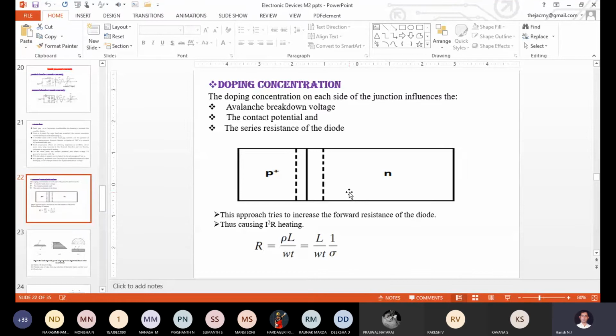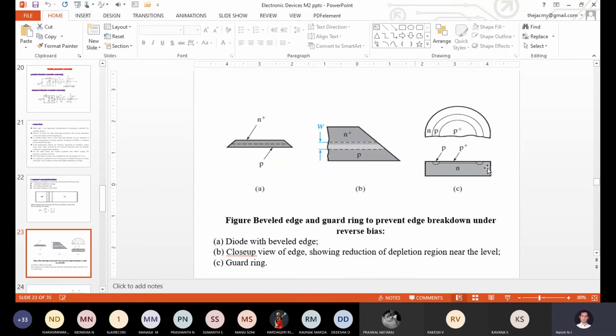Okay, so these are the disadvantages once again. For avoiding the punch through effect of the P plus N junction diode, one more concept is there. We need to insert new things while fabricating the PN junction diode. What are the two conditions? The first condition: we have to make a little modification at the edge of the PN junction diode. If we modify the edge, making it a kind of sharp edge, correct?